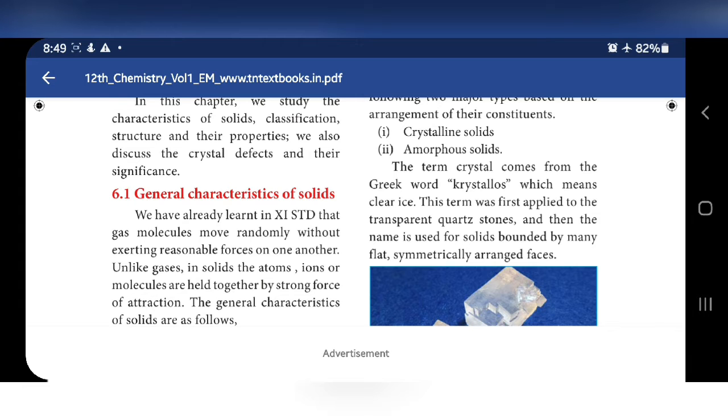Solids are generally classified into two: one is crystalline solid, another one is amorphous solid. The term crystal comes from the Greek word crystallos. Crystallos means clear ice. At first, that word was applicable only to transparent quartz stone, and later it became applicable to solids bounded by many flat, symmetrically arranged faces, like these structures.